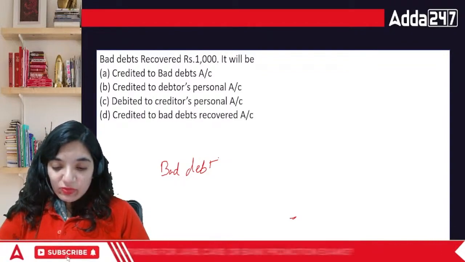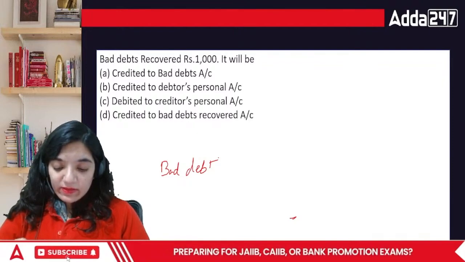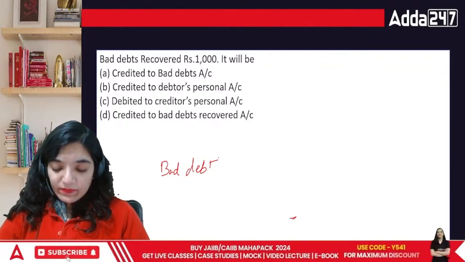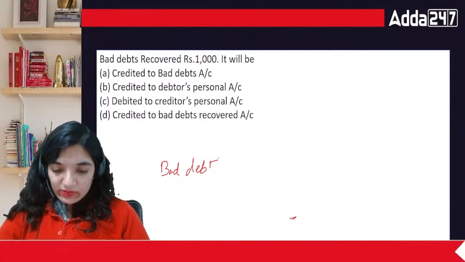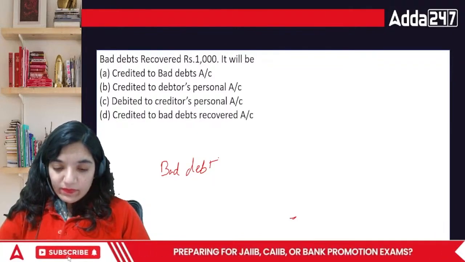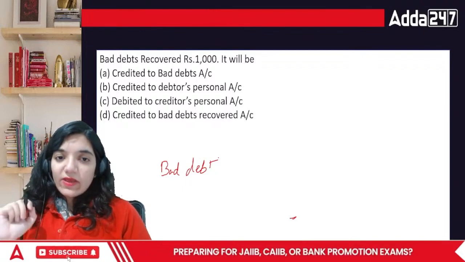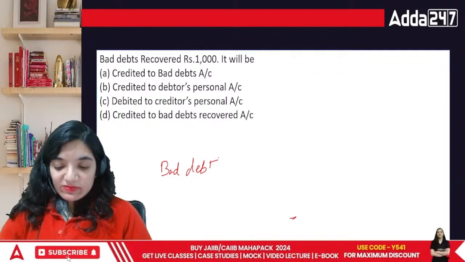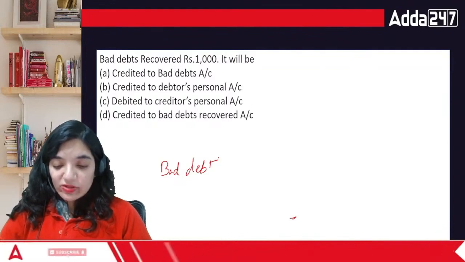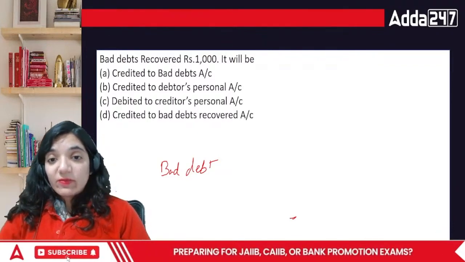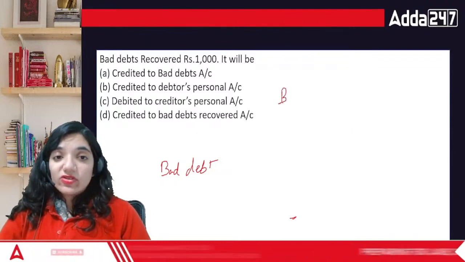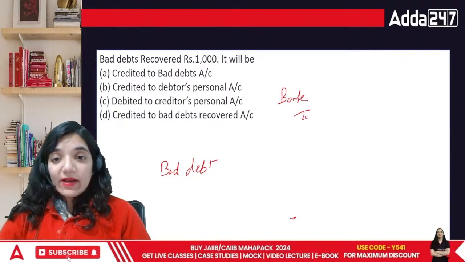Now, in this case, what do we do, everyone? The best thing that we can do is, once we have received this money back, we acknowledge it in our books of accounts. How do we acknowledge it? We will record it when the person is paying. The debtor is gone, so it is actually bank.